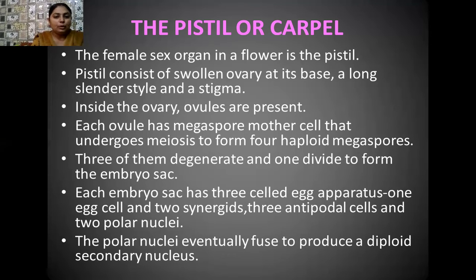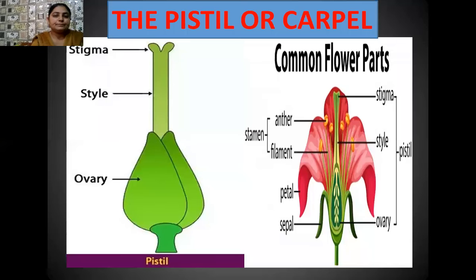The polar nuclei eventually fuse together and produce a diploid secondary nucleus having a double number of chromosomes. Student, here the structure of the female reproductive organ, the pistil, is visible on your screen, having 3 components: stigma, style, and ovary.